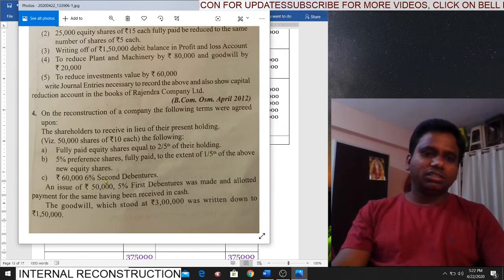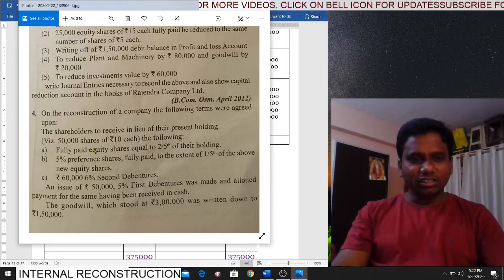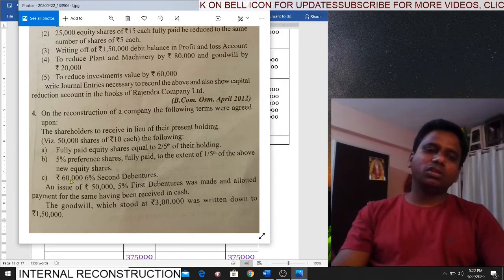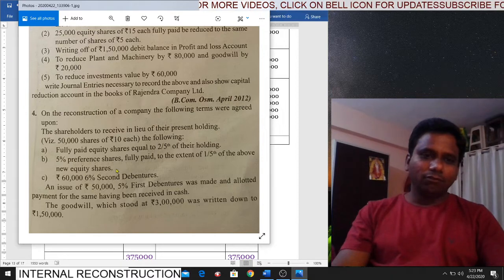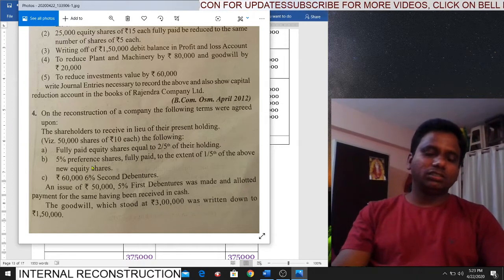60,000, 6% second debentures. So apart from equity shares and preference shares, the equity shareholders are receiving 6% second debentures for how much? 60,000. Is it clear? So in A, 2 lakhs, B, 40,000, C, 60,000. So total how much amount they are receiving? 2 plus 40 plus 60, 3 lakhs.